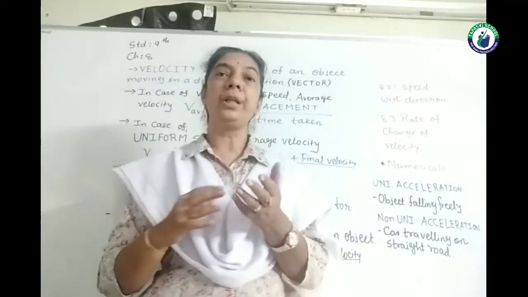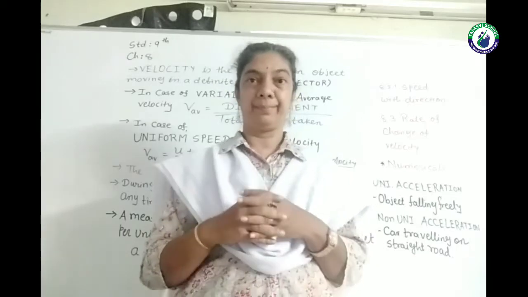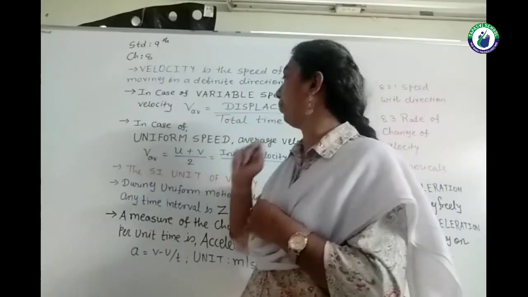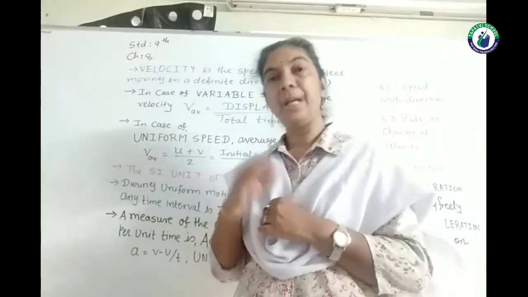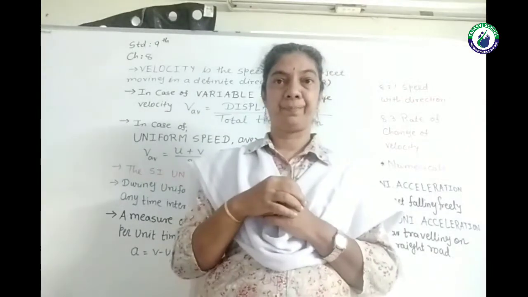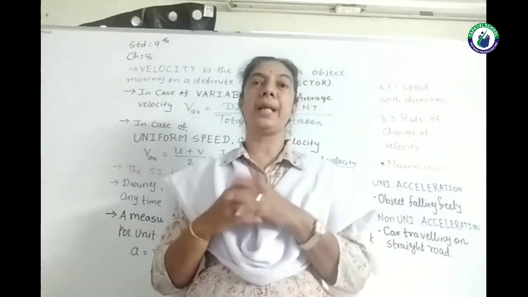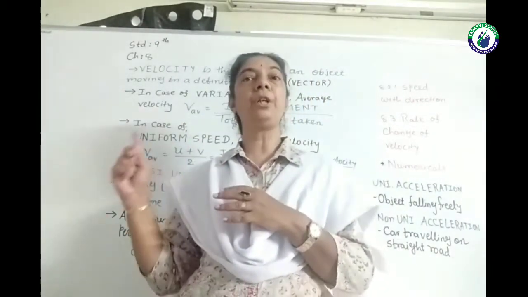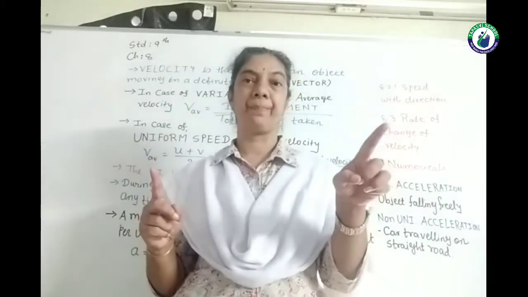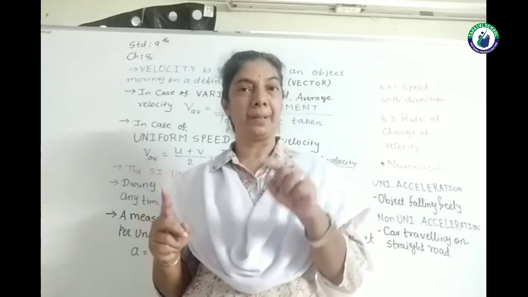What will be the unit of velocity? As velocity is displacement upon time, we have the unit meter for displacement and second for the time. So the unit of velocity will be the same as that of speed, that is meter per second.